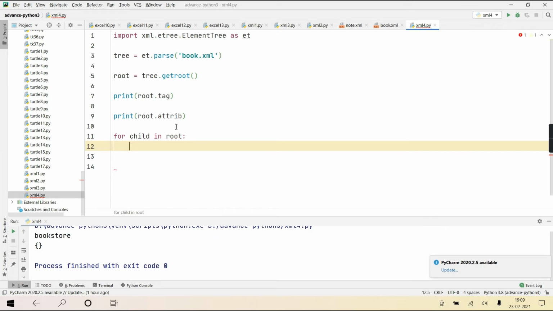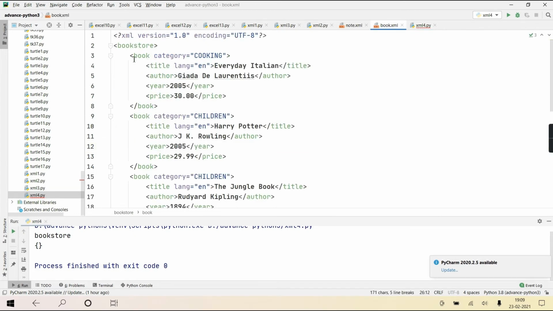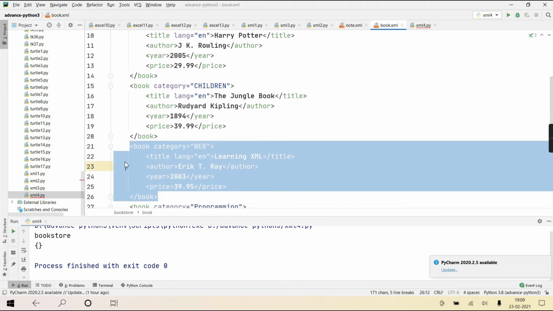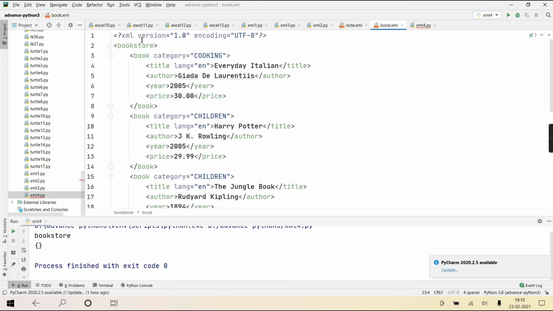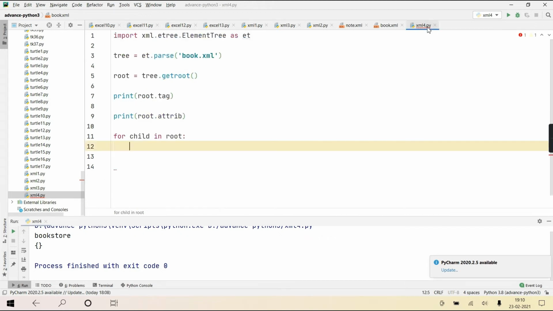Okay, but as this root is an object of Element, is it also further containing many elements, all the child elements? See, one child, second child, third child, fourth child, and fifth child. So five children are there to this bookstore. So are they also themselves objects of Element? So five elements in this element. So this element will also act like an iterable object.